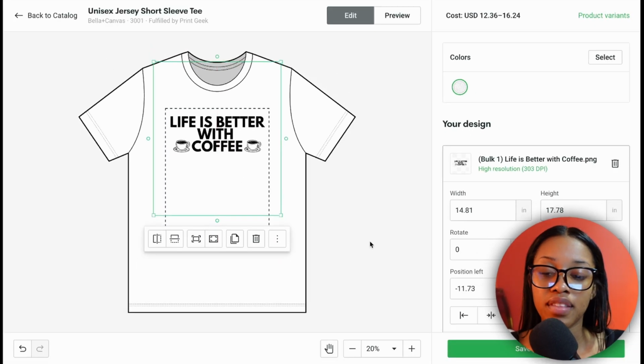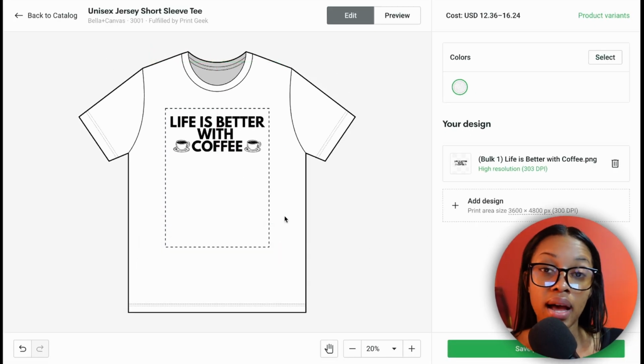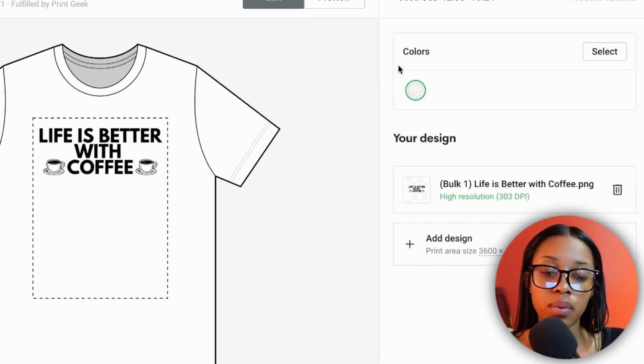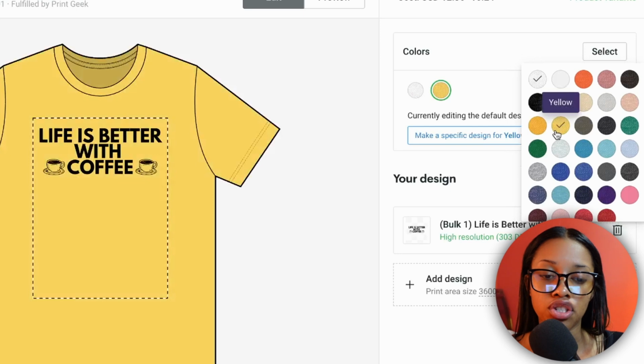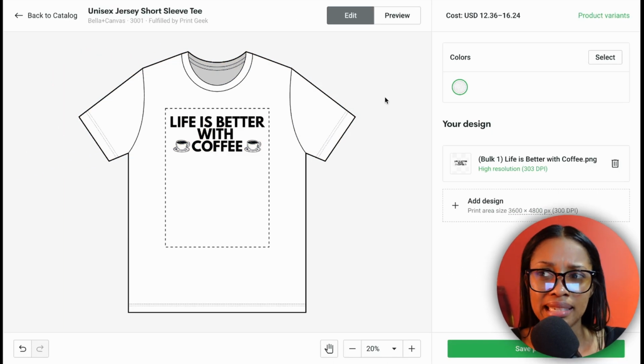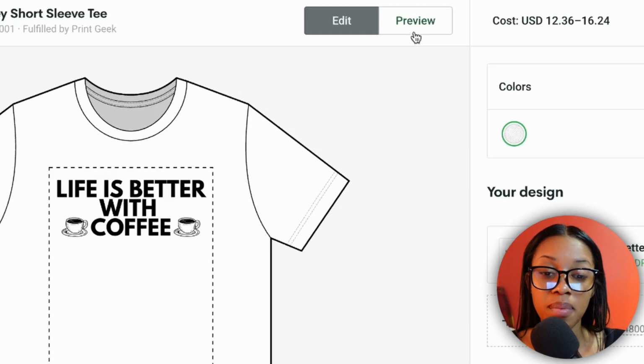And once I'm happy with the positioning of this, if I wanted to, I could offer this in other colors by going to where it says colors, hitting select, and selecting the different colors I would want to offer this shirt in. And now I'm sure you're probably wondering, what will this even look like when it's on a shirt? Don't worry, you can see that simply by hitting preview.